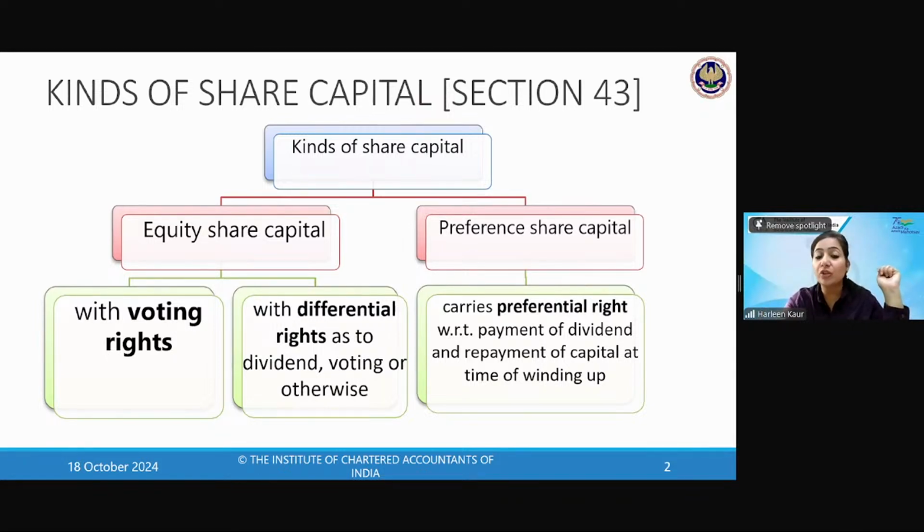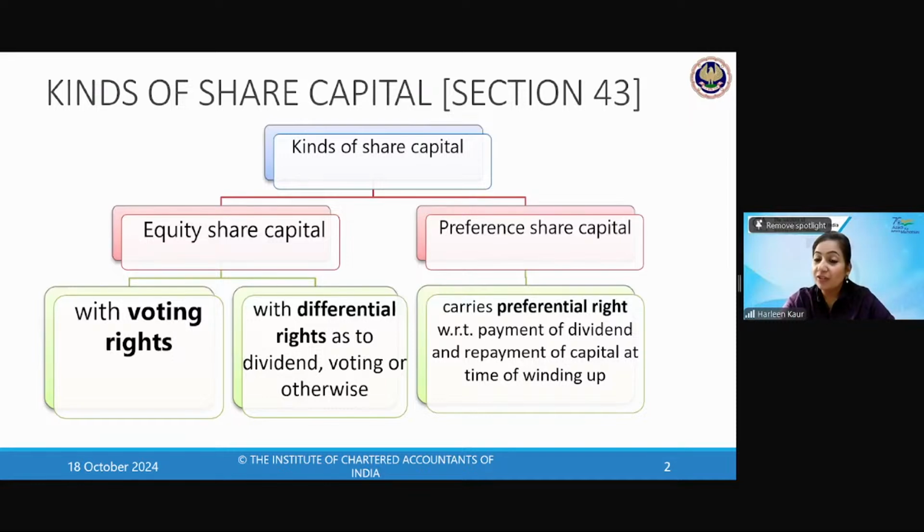So it is differential voting rights. It can be different with respect to the dividend, or with respect to the voting rights. For example, if you take up 10 shares in the company, then only you get a single voting right. For plain vanilla equity shares, one share, one vote. And for differential voting rights, one voting right is given behind, say, 10 shares. But what is the benefit of DVRs? You get additional dividend because you are taking more risk, so more dividend is given.